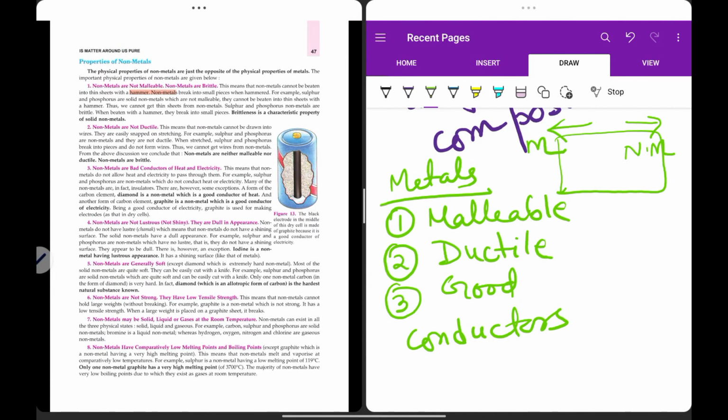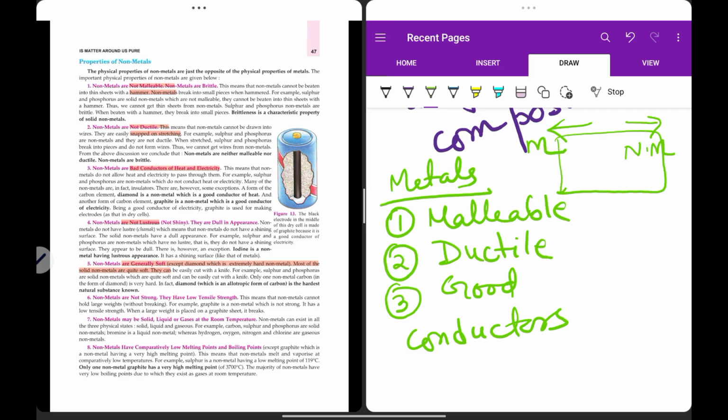Not malleable, of course. Not malleable. Cannot be beaten by hammer. Not ductile. Cannot be formed as wires. Now, they are not good conductors of heat and electricity. Okay, so they do not allow heat or electricity to pass through it. Okay, so non-metals are what? They are not lustrous like metals.